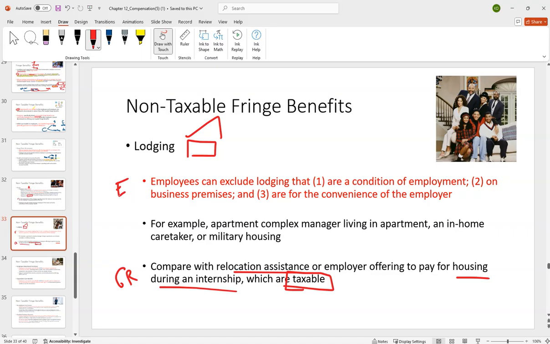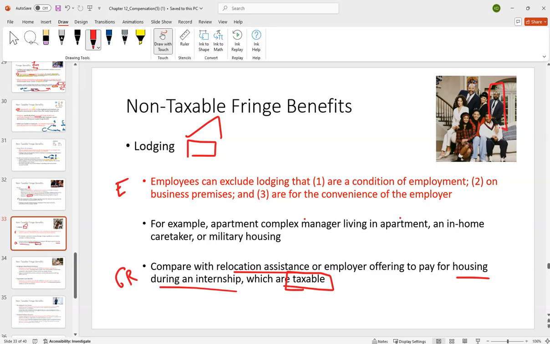This is typically where the nature of your job requires you to live there. So like, you're an apartment manager, and they say, hey, you're managing these apartments, we physically need you to live on site to do your job. You don't have to include that housing as income. Same with military housing.